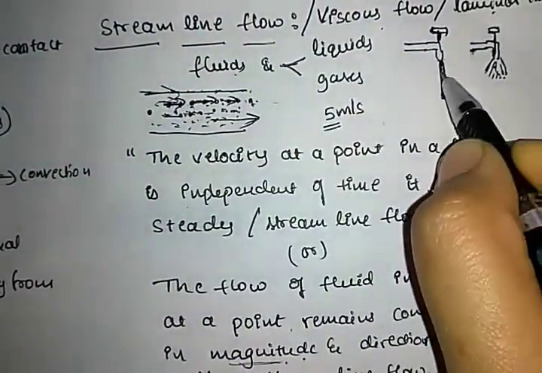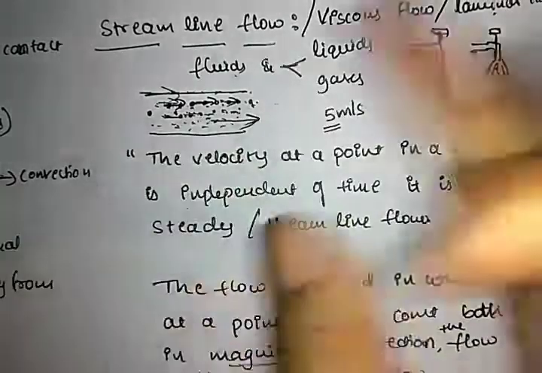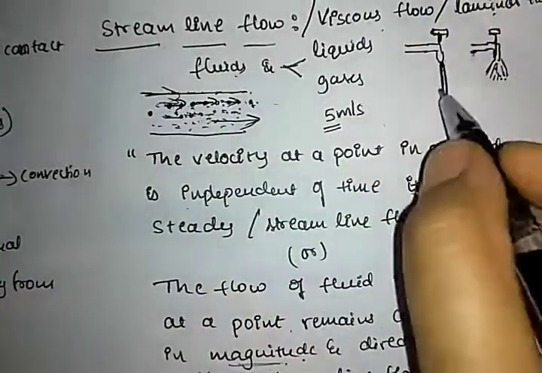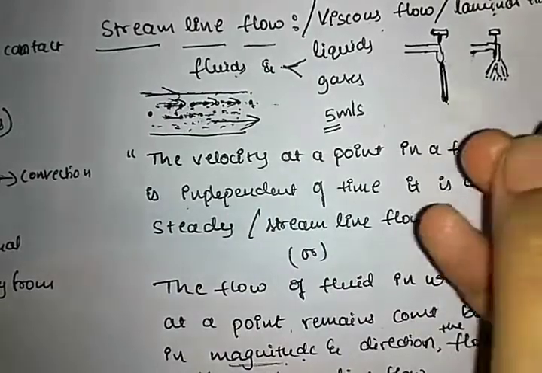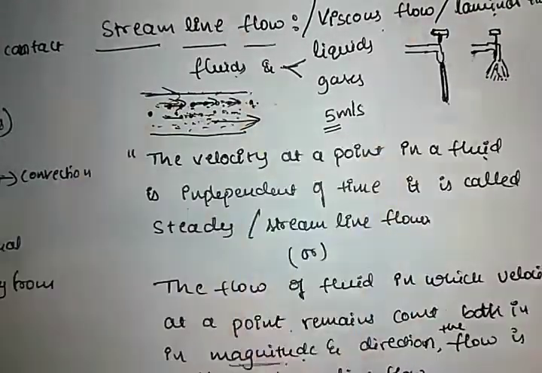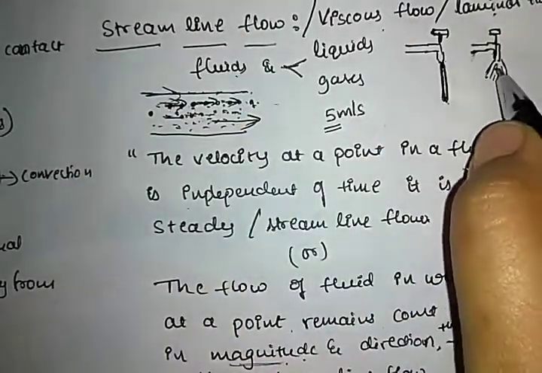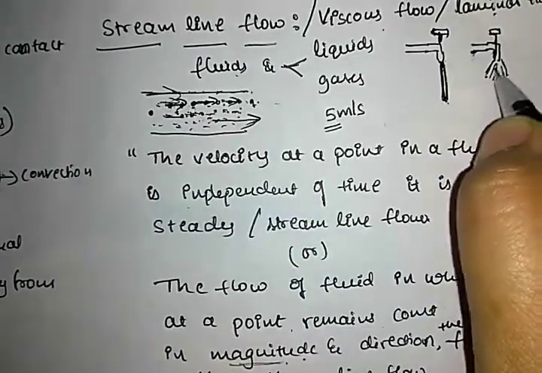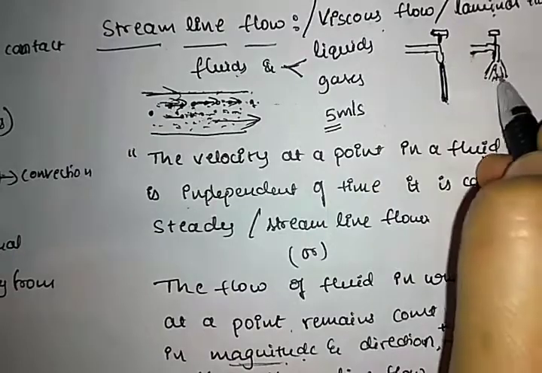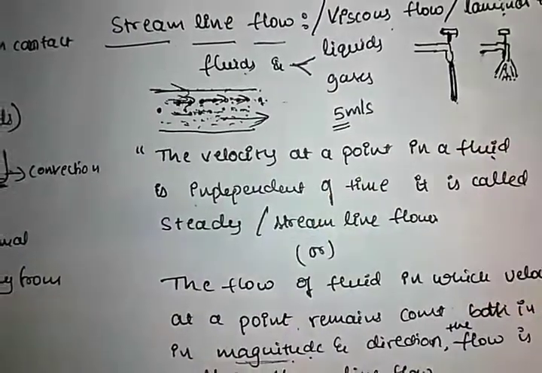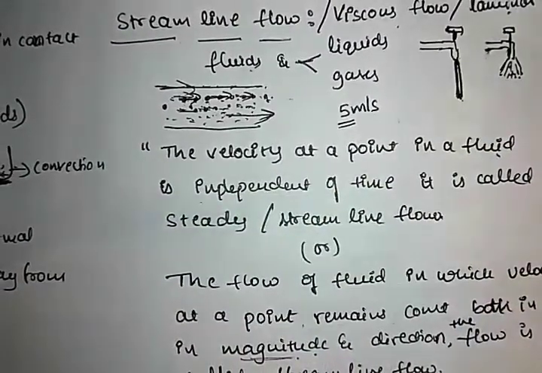If here there is a disturbance, the pressure energy of a particle varies from one particle to another, it moves randomly, the force gets disturbed, then that kind of flow is known as turbulent flow. That is what we call turbulent flow. The turbulent flow will be studied in the next class.